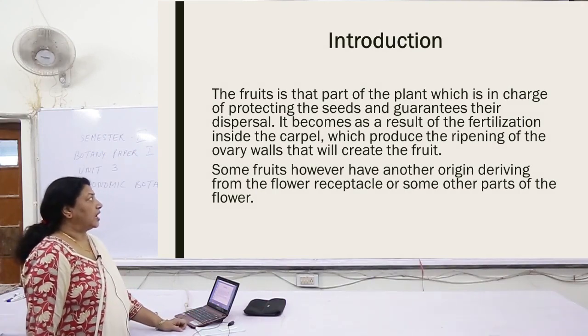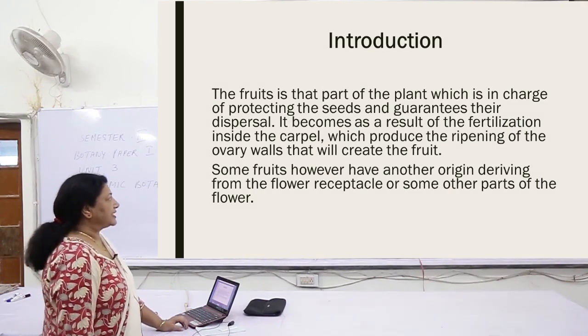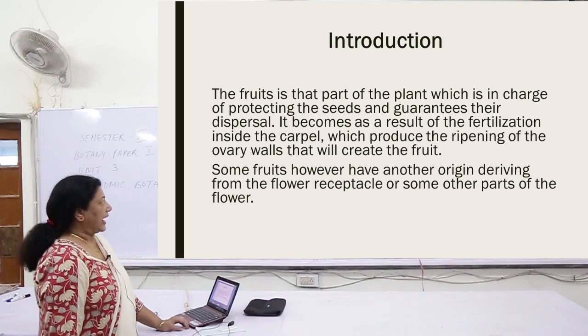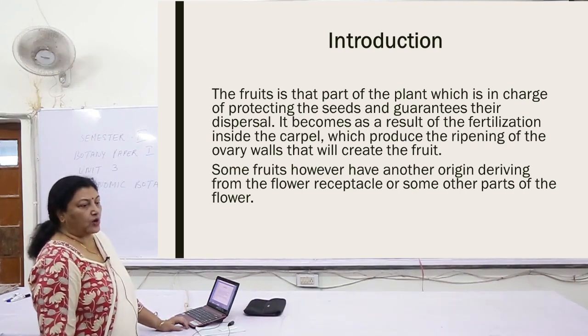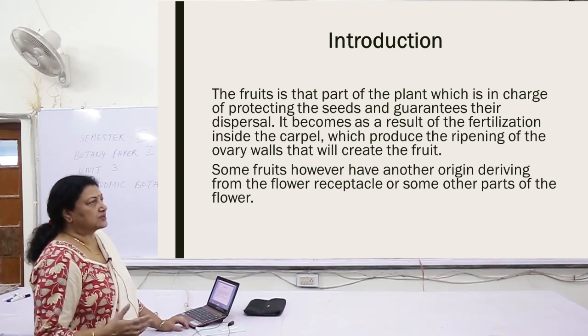Now basically, how do you define a fruit? What is a fruit? Fruit is that part of the plant which is in charge of protecting the seeds and guarantees their dispersal. Because if the seeds are not protected, we are not getting any new plant, and thus no new plant, no flowers, no fruits.